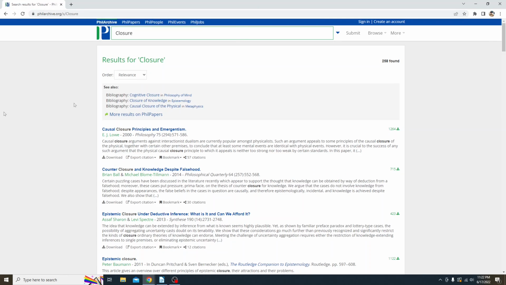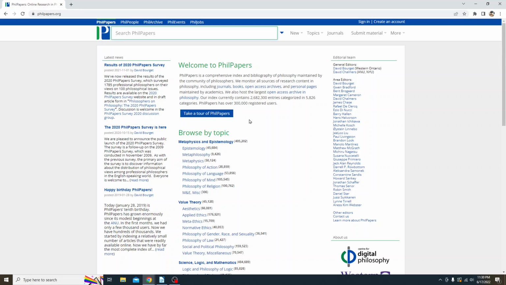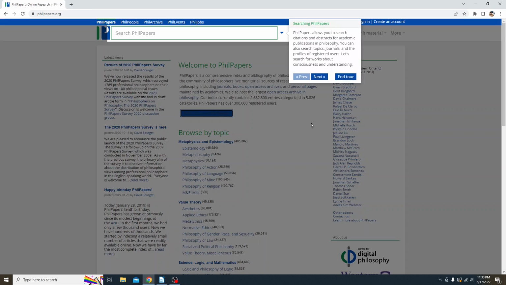Click on closure, and so these are the sources with that keyword. But what's really interesting is that if we look a little bit under closure here, we'll see that we have several bibliographies that we can look at. In case you have any questions that weren't covered in our introduction, you can click this button and it will take you through a website guided tour.